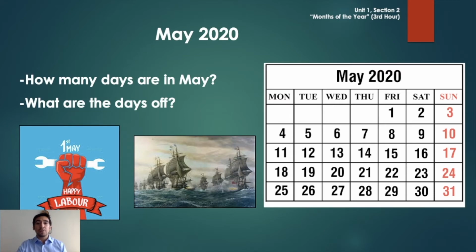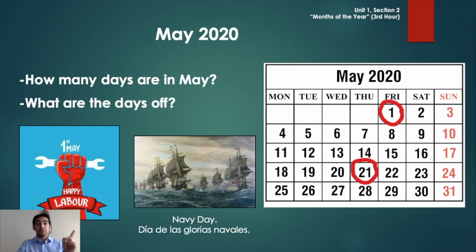Very easy. The days off are the days where important things happened. So we have Labor Day, the 1st of May, and also Navy Day. Día de las Glorias Navales. Very important. And check. The 1st and the 21st. Good, right? Very easy. Remember, these dates are very important. Now that you know about this, let's have another activity.